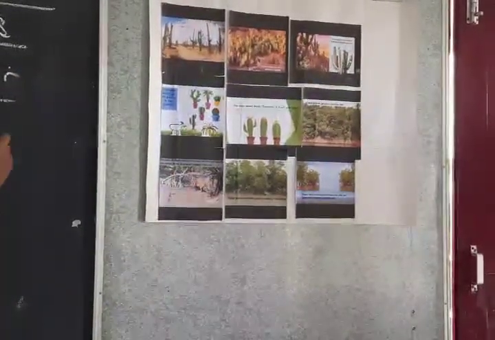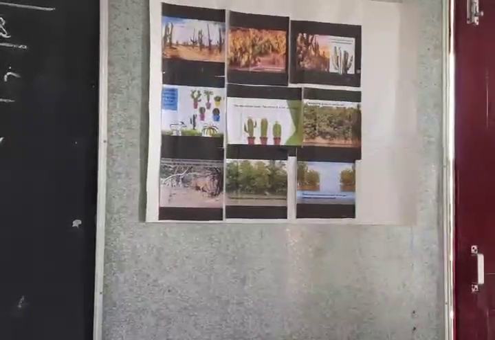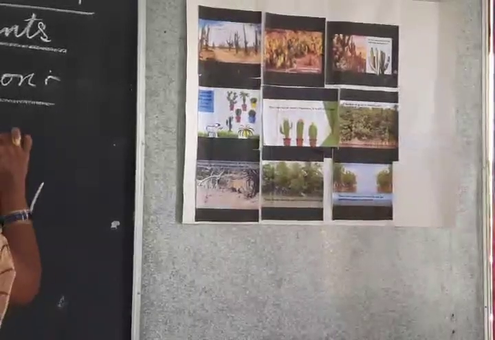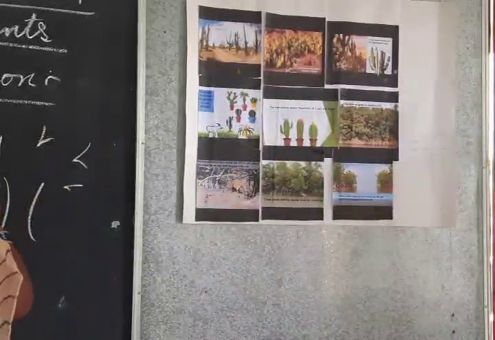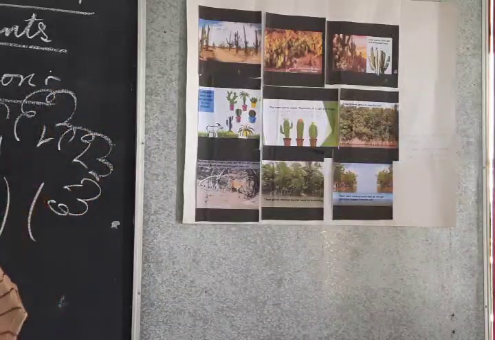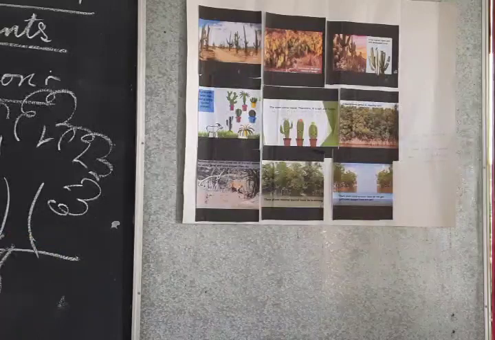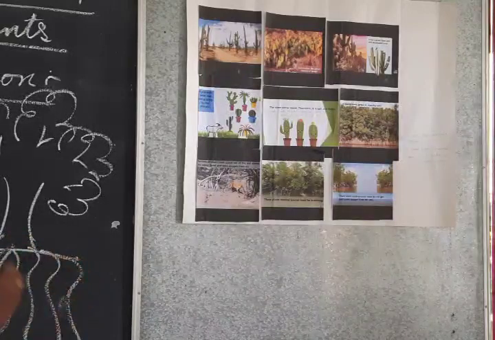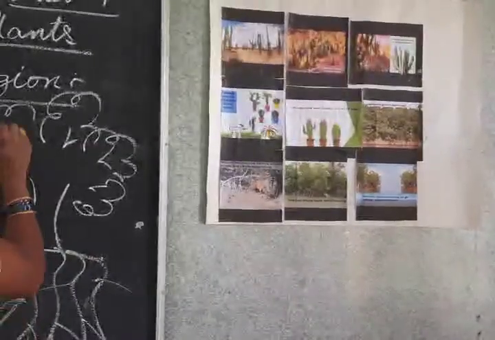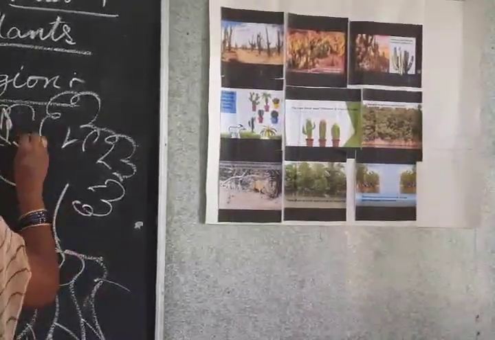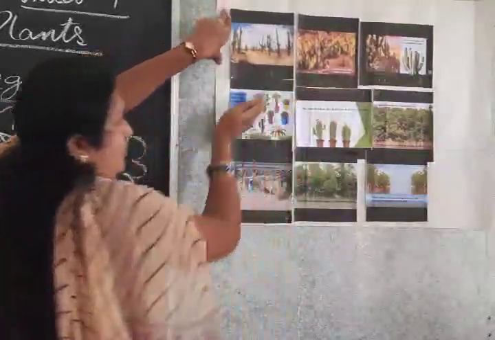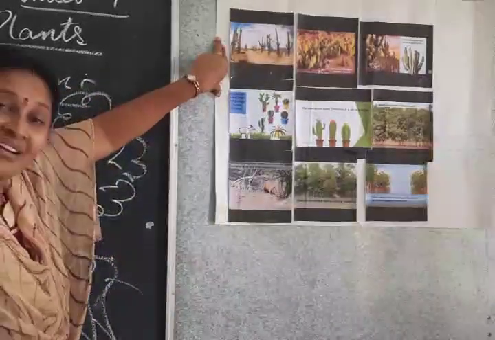In our regular surroundings we see plants with the parts we learned in previous classes. What are the parts? Stem, roots, branches, leaves, flowers and fruits. We can see those parts in a plant. See here, these types of plants we can observe in the deserts.